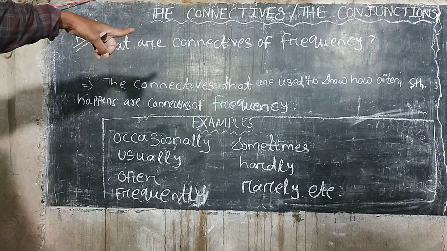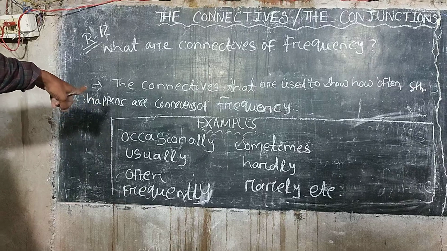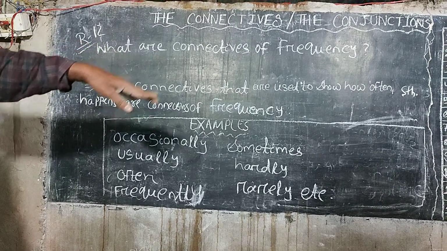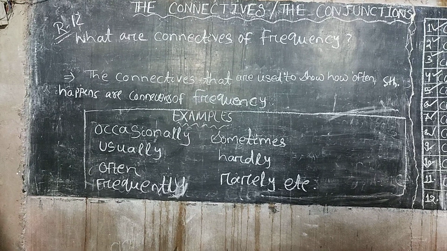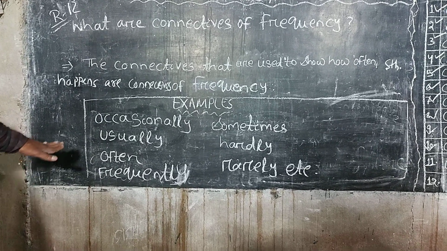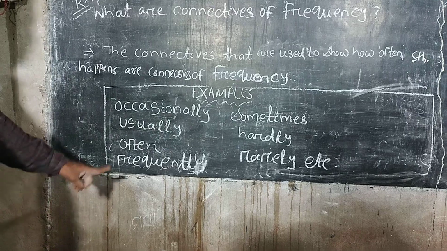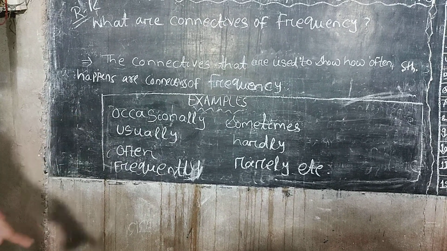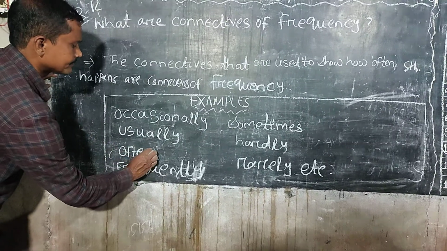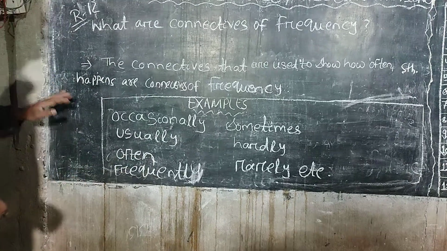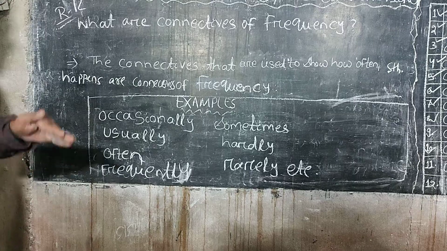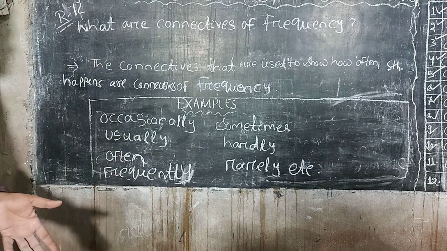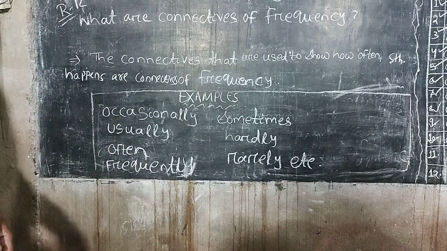The examples are occasionally, usually, often, frequently, sometimes, hardly, rarely, scarcely, etc.